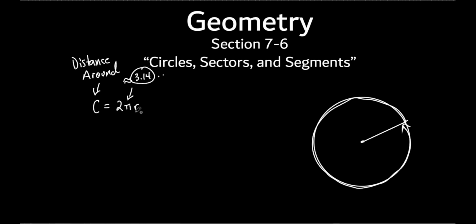Okay. And then R. What do you think the R represents? The radius. And that little line that I drew right there is the radius. It's from where? What do I call that point right there? The center of the circle. So this is the center of the circle, and this is to really any point on the circle itself, okay? So I could have drawn from the center to a point on the circle right there.